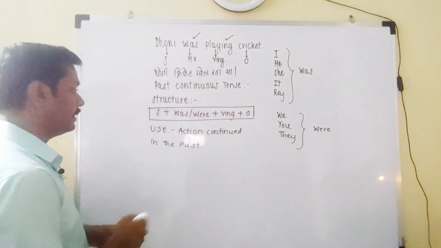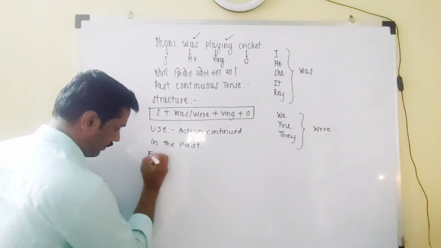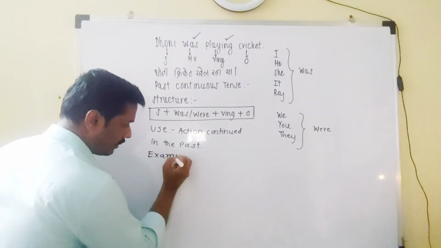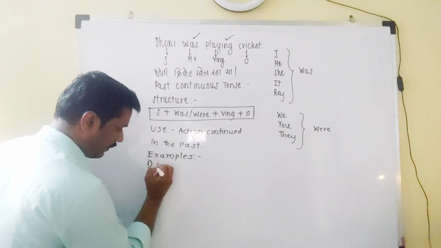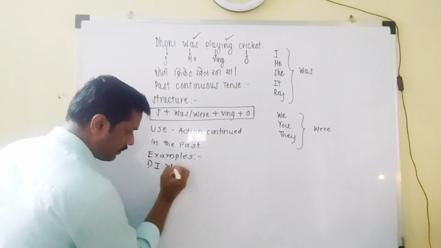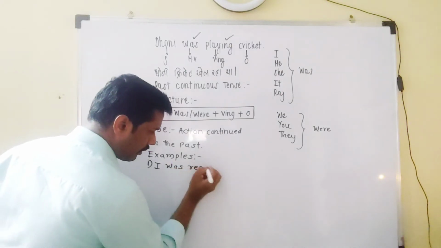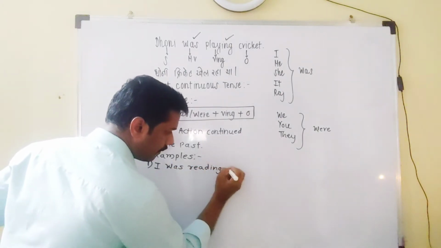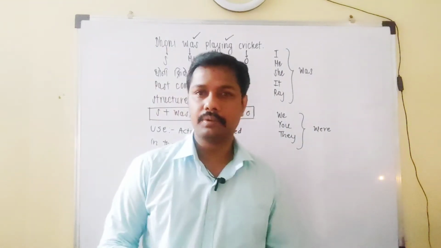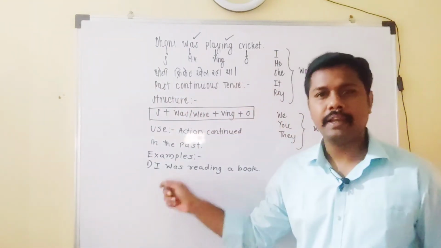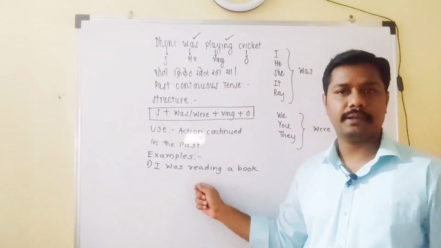So here we can have some examples. Example number 1. I was reading a book. It means yesterday at the same time I was reading a book.